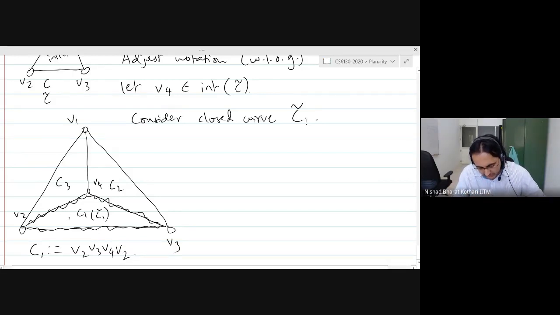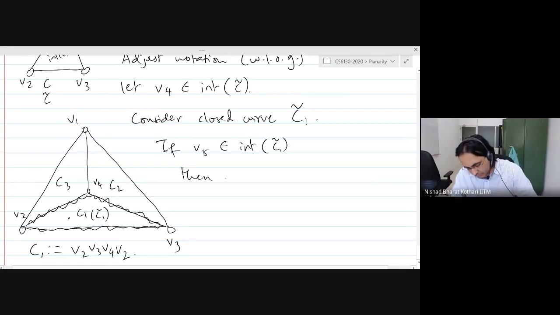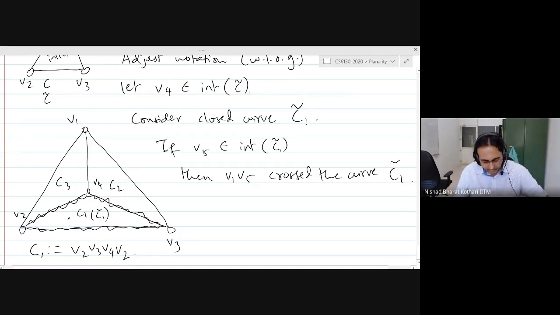If V5 were to be placed in C1 tilde, then V5 would be in the interior. So if V5 belongs to the interior of C1 tilde, then the edge V1 V5 crosses the curve C1 tilde, because V5 is inside and V1 is outside.